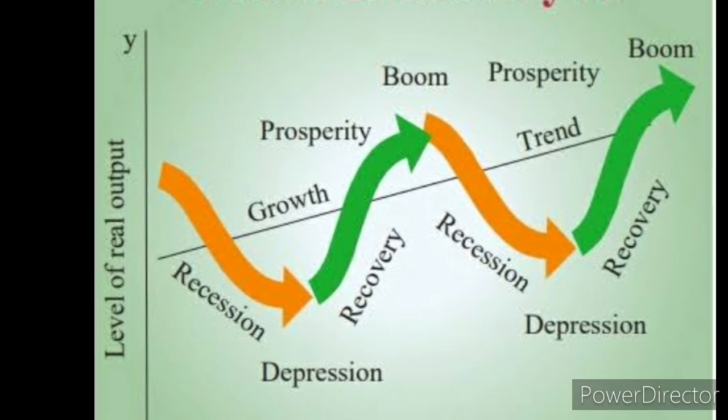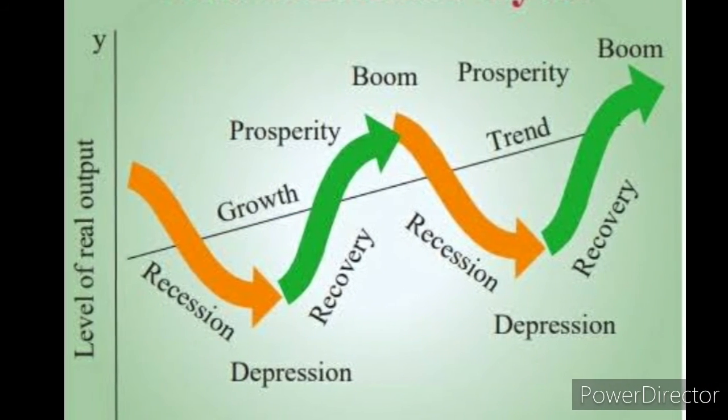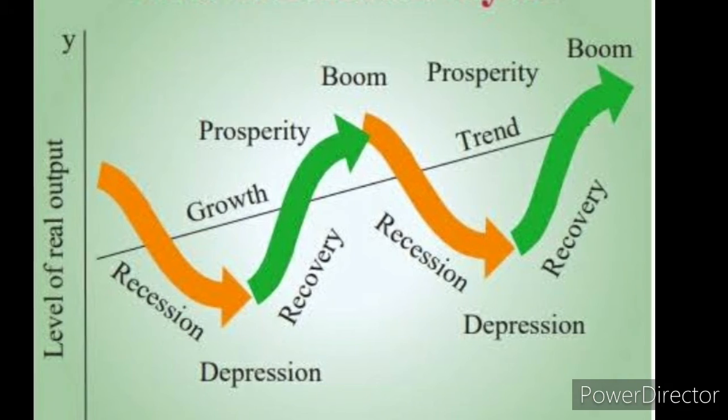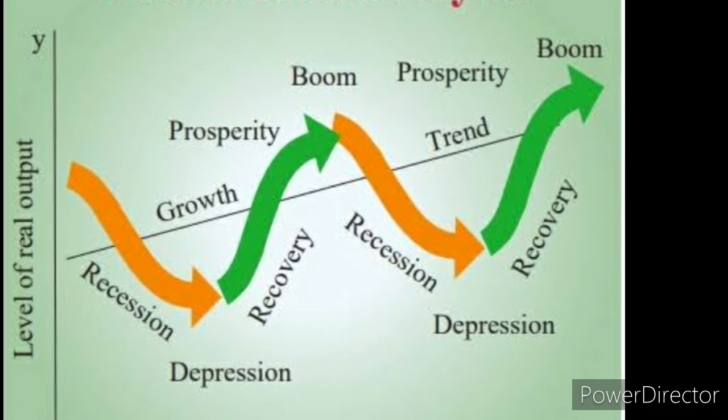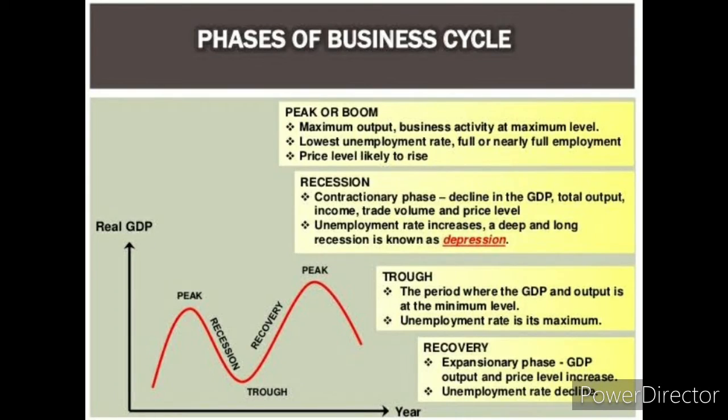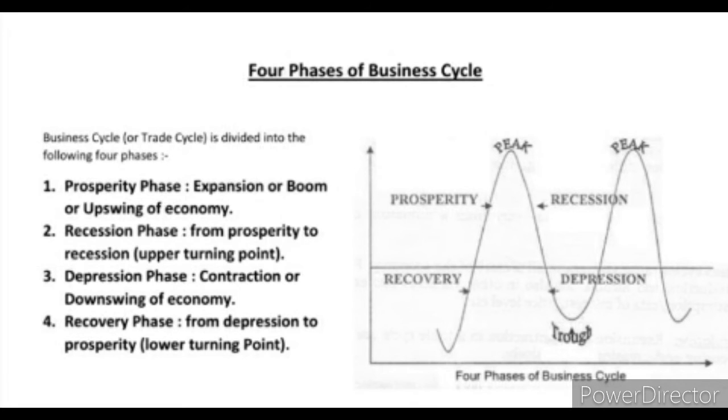What are the phases of the trade cycle? There are four phases: boom, recession, depression and recovery. Boom or prosperity phase: the full employment and the movement of the economy beyond full employment is characterized as the boom period. During this period, there is hectic activity in the economy. Money wages rise, profits increase and interest rates go up. The demand for bank credit increases and there is all around optimism.